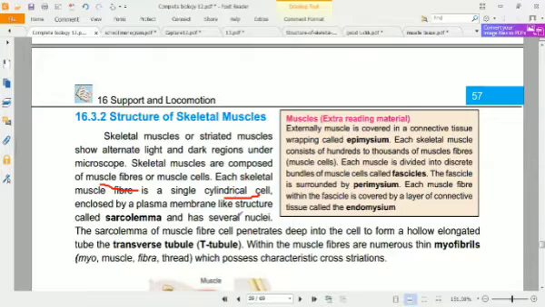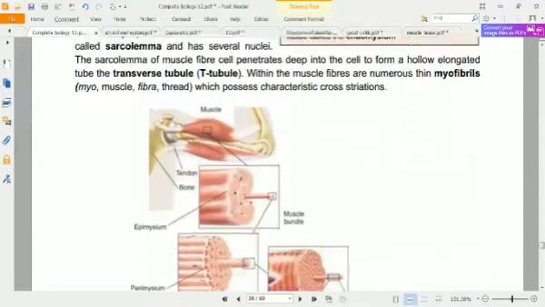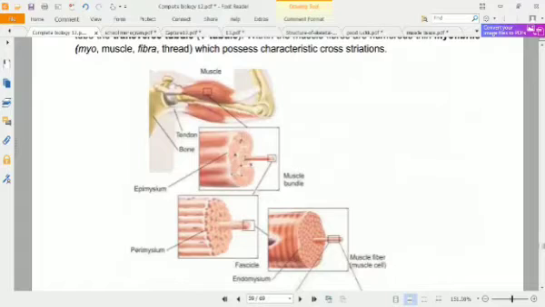First we will see the structure here. This is the skeletal muscles, biceps and triceps of the forearm. You can see here the structure of muscles externally.